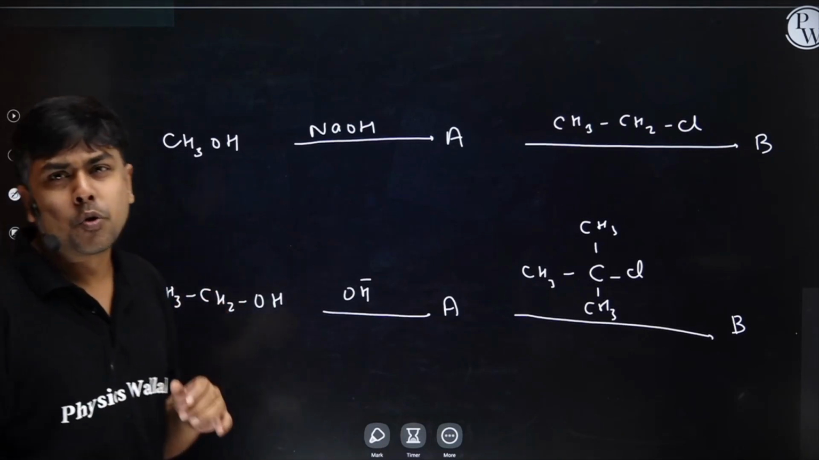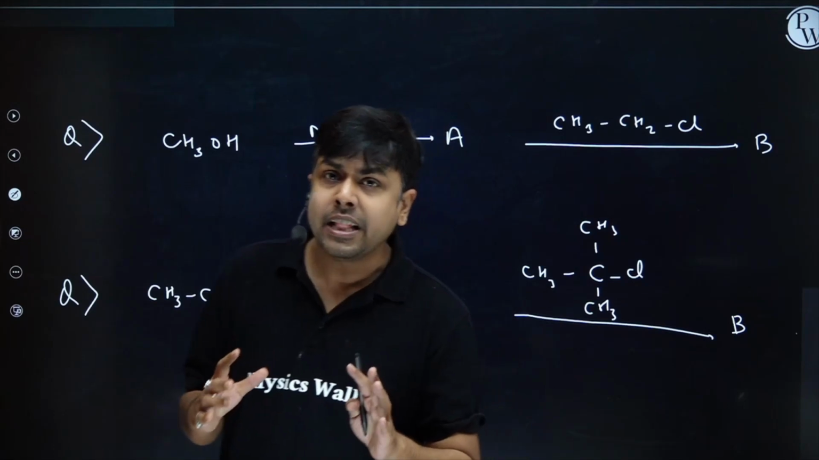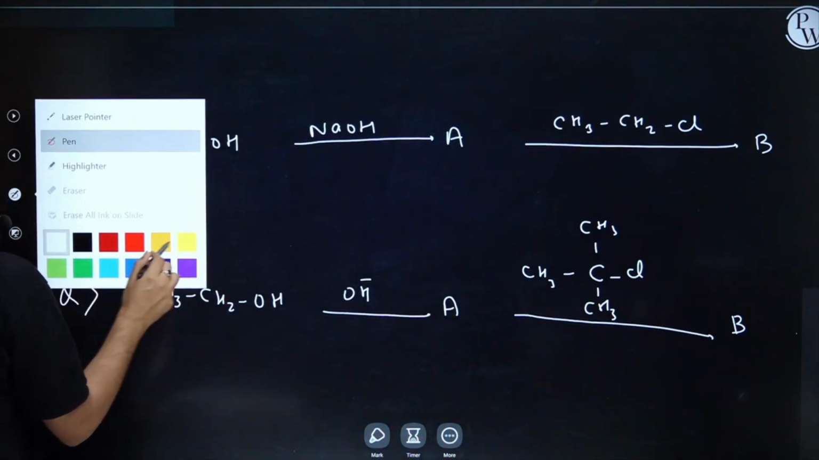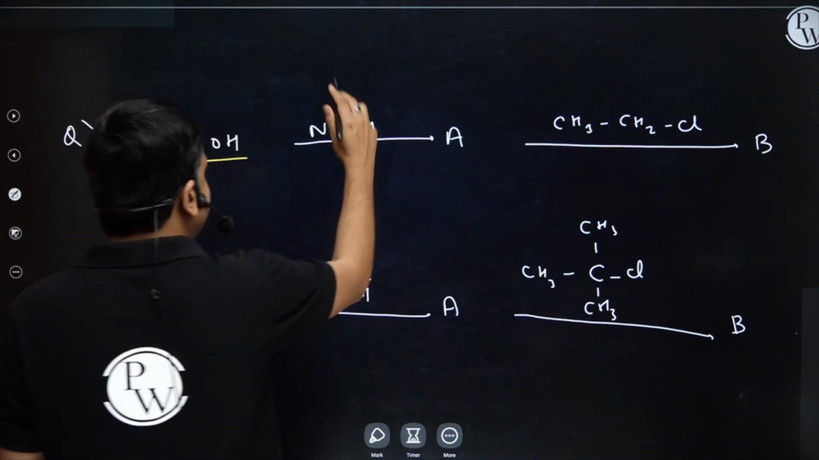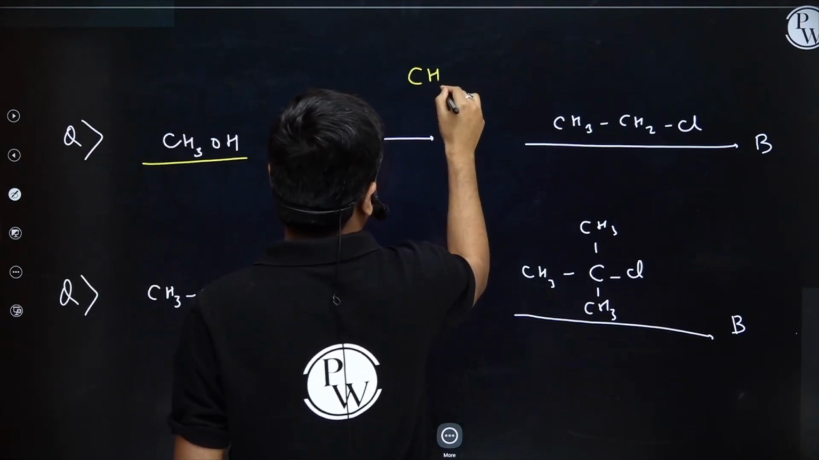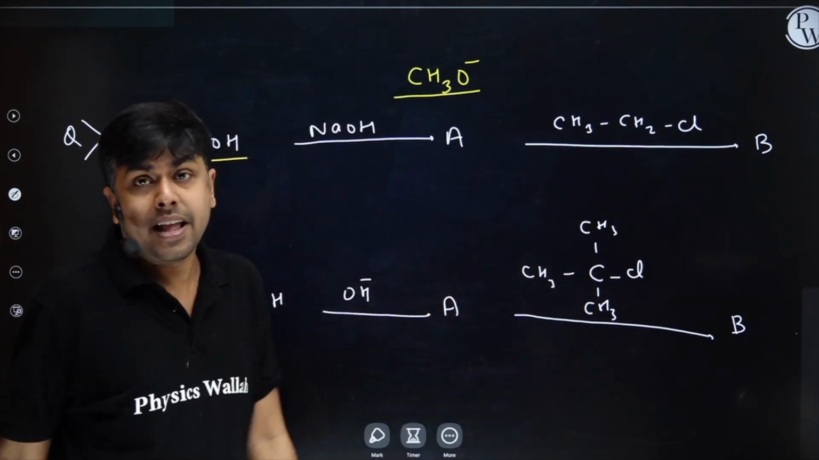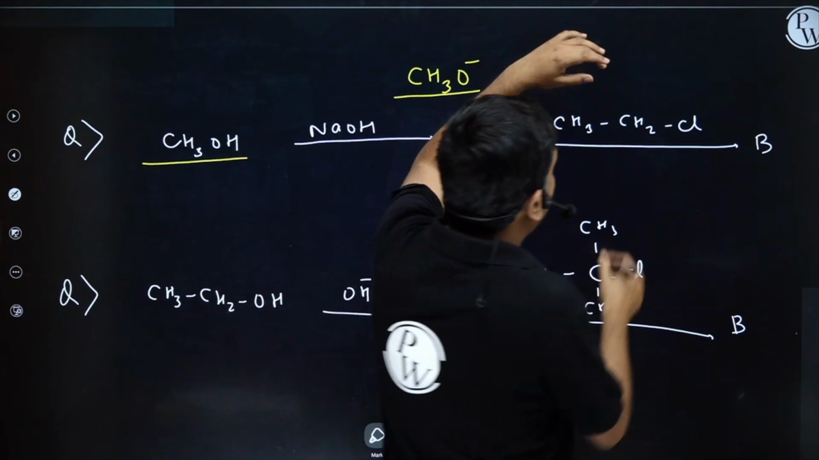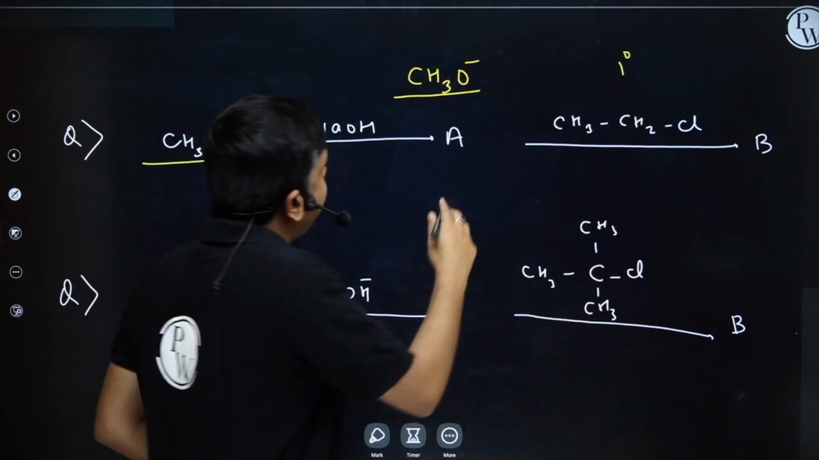Let's do 1 or 2 questions in order to understand this Williamson synthesis in a better way. Student, I am having alcohol CH3OH. Definitely it is going to react with NaOH and the product formed is CH3O minus, which can act as a nucleophile as well as base. Now, I am having 1 degree alkyl halide. In that case, the reaction will occur via SN2 pathway.